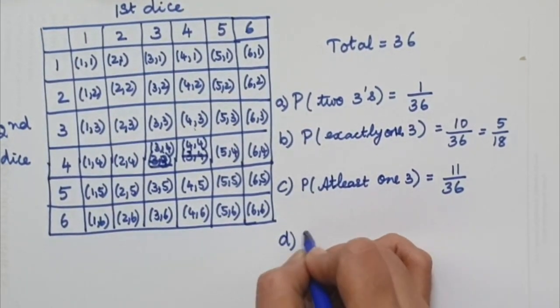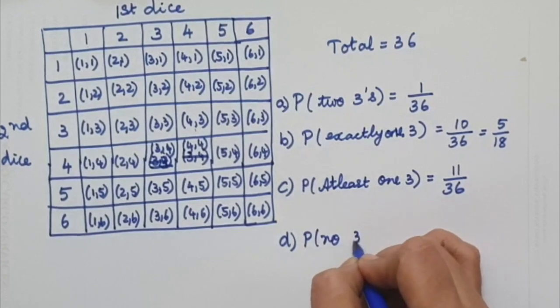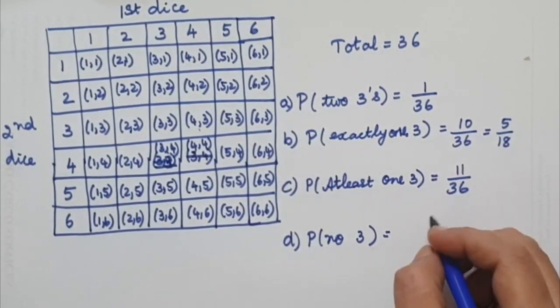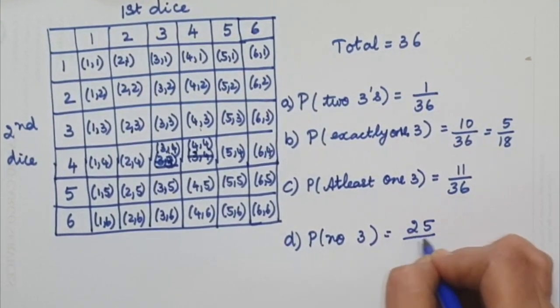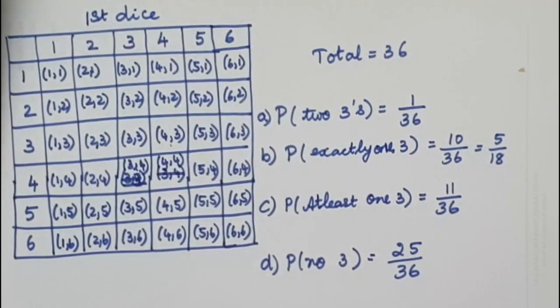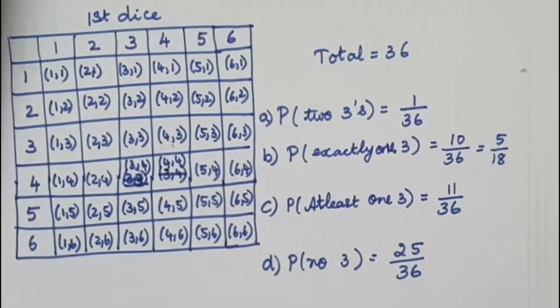Now, probability of no 3. No 3 when you take, there will be 25. So it is 25 over 36. I hope you all have understood how to solve these simple probabilities. Thank you.